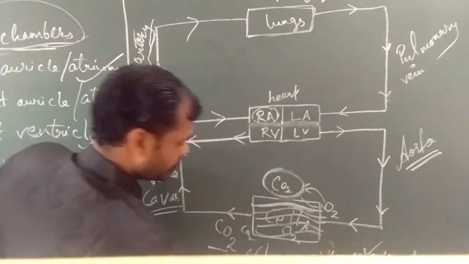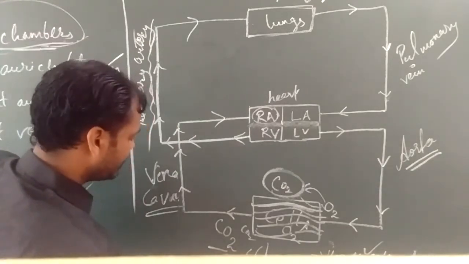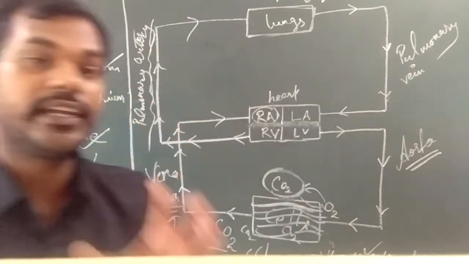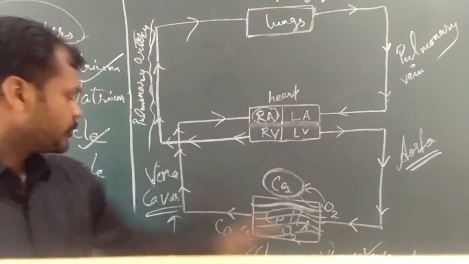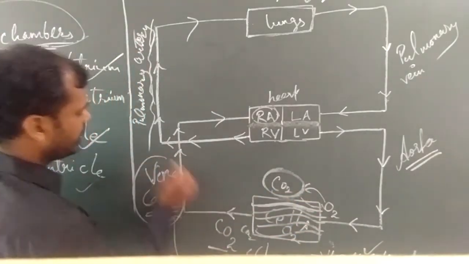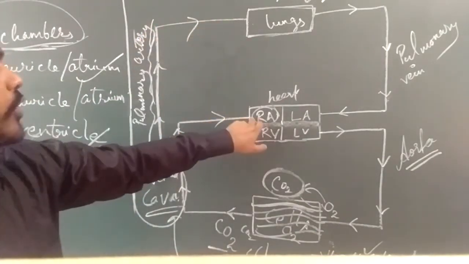All these veins will combine and release the deoxygenated blood from every organ to the vena cava, which in turn takes it back to the right auricle.